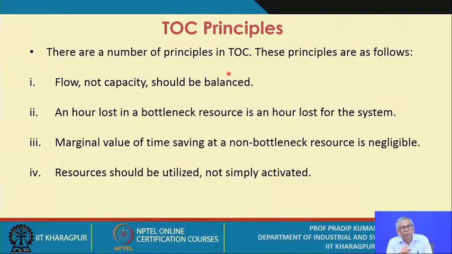Suppose you are maintaining the flow, but this flow, that means the quantity and timing of the flow of materials, is not matching with the demand, or it's not matching with the demand all the time. So in all likelihood you will be producing non-throughput. Whatever may be the flow pattern, the question is to what extent you are able to produce throughput. That is your primary objective of creating a TOC based system, or theory of constraints based system.